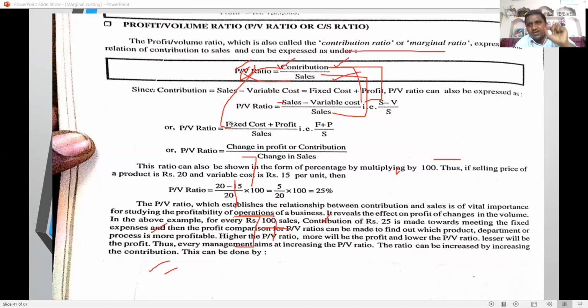PV ratio is the profit volume ratio. Profit means contribution, value means sales. So contribution by sales is the PV ratio. PV ratio is a very useful technique to decide which product is profitable and which one is selectable. From a decision making point of view, the PV ratio is very useful. Next, another formula: change in profit. Whenever two years of data is given, change in profit or change in contribution divided by change in sales.